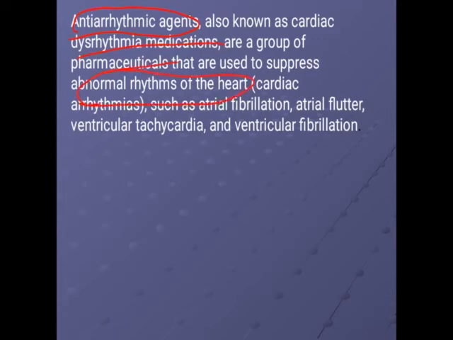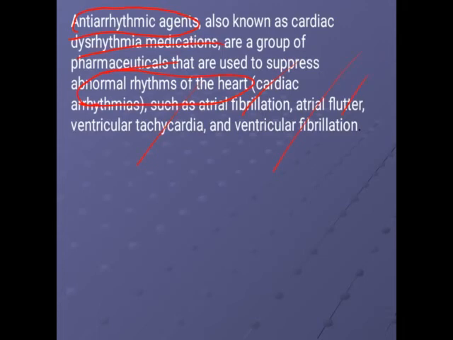The cardiac arrhythmia आहे ते नॉर्मल करायचं काम कोण करतं? This group of the drugs. Okay, so cardiac arrhythmia मध्ये कुठले कंडिशन येतात? Fibrillation, flutter, tachycardia, ventricular fibrillation. So all these conditions come under cardiac arrhythmia.